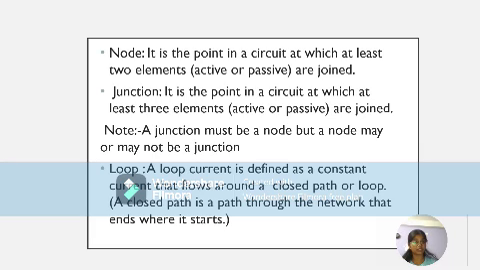What exactly is a node? It is a point in a circuit at which at least two elements are joined. And what is a junction? It is a point in a circuit at which at least three elements are joined. To be noted, a junction must be a node, but a node may or may not be a junction. There is no necessity that a node has to be a junction. A loop current is defined as a constant current flow around a closed path or a loop. And what is a closed path? A closed path is a path through the network that ends where it starts.